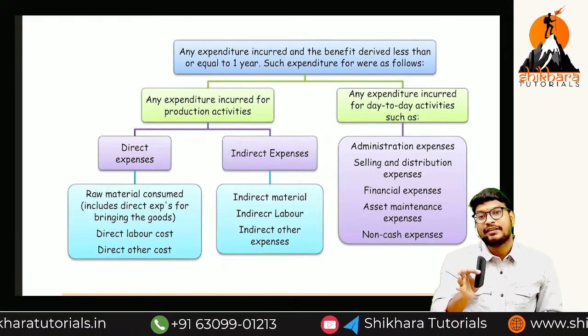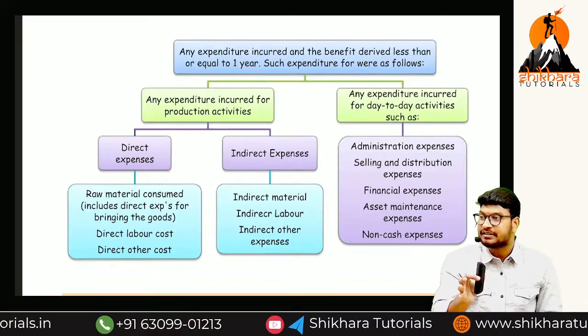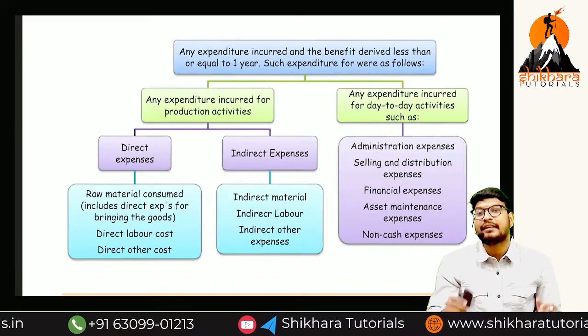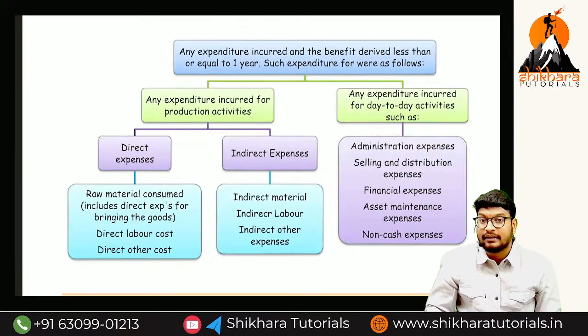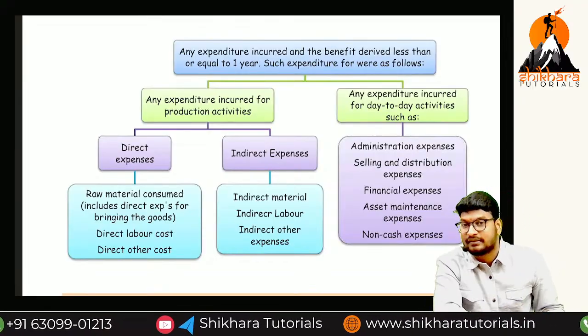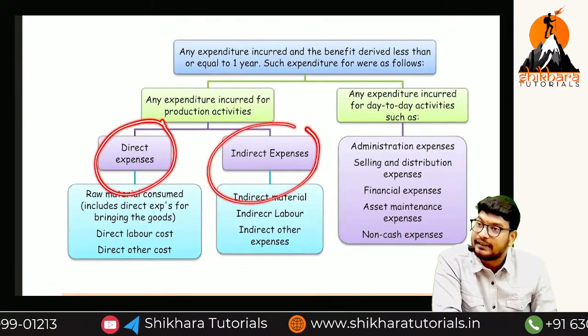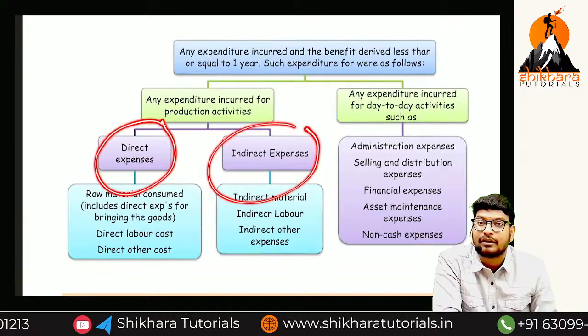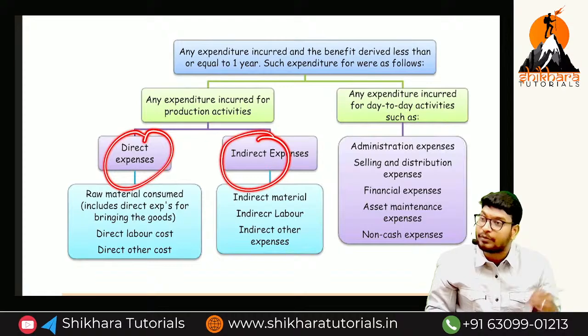In order to manufacture this, we require a building and machinery. For the building and machineries we are paying rent. That rent is called indirect expenses. Now ultimately, whether it is direct or indirect, we are going to consider it as revenue expenditure.